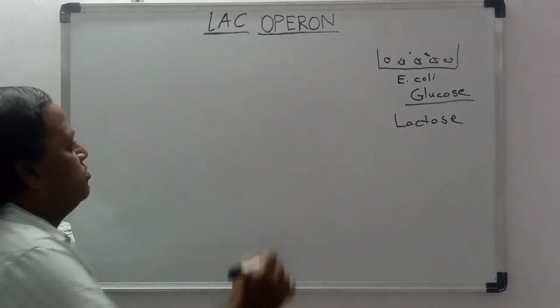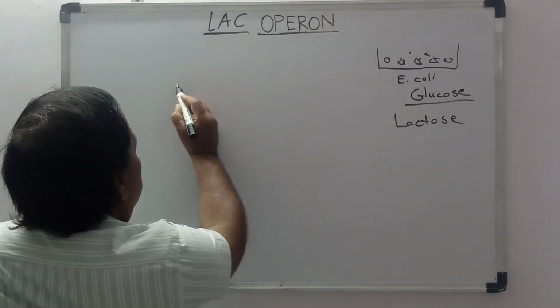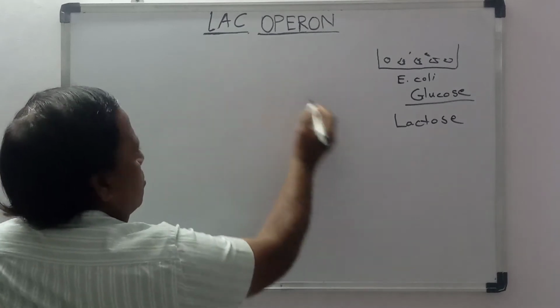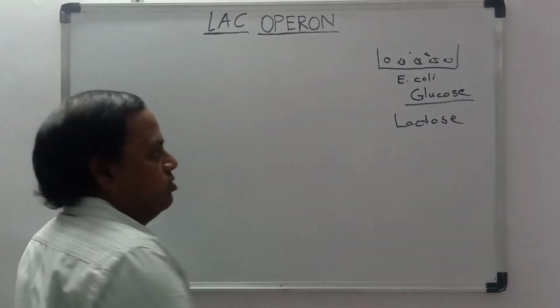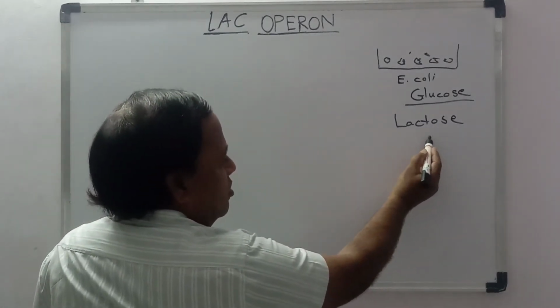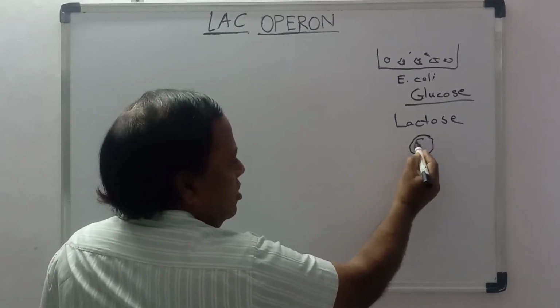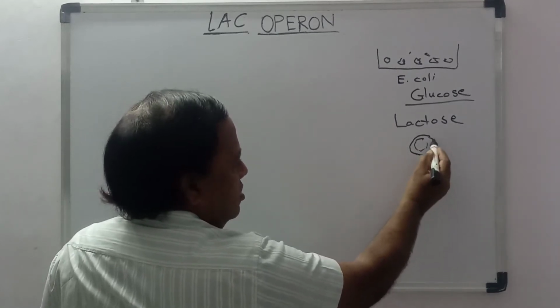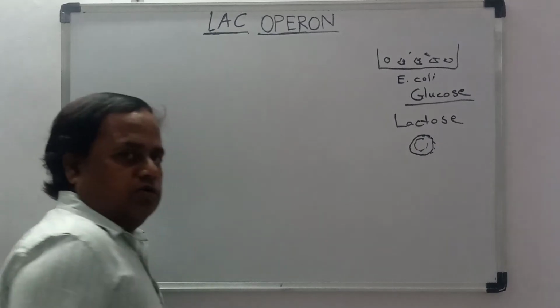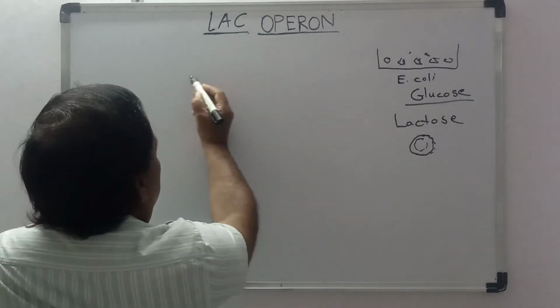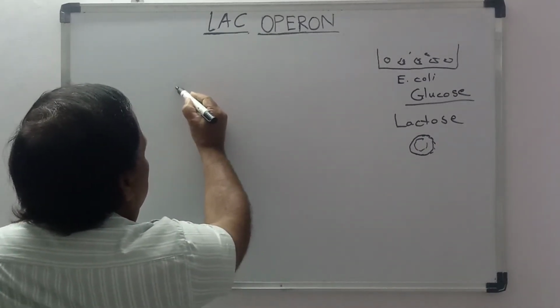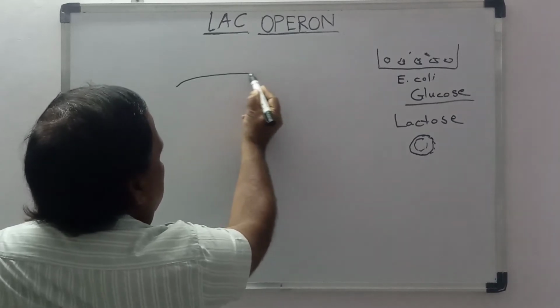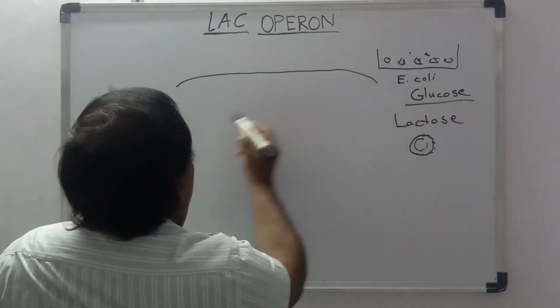So let us study this. As you know, the chromosome in bacteria and prokaryotes is circular in nature, like this. But to make you understand, let us make it rather straight, like this.